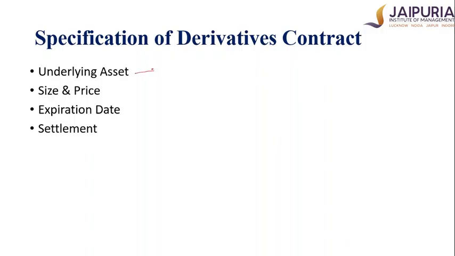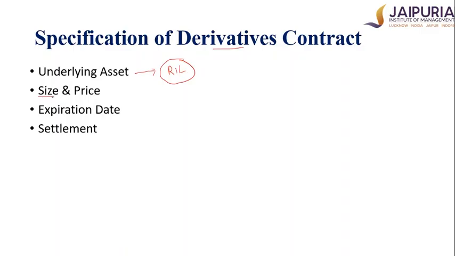In the previous example, we have taken the Reliance share as an asset. So that's an underlying asset. The word derivative means that the value of this instrument is derived from a certain asset. So a certain asset must exist, only then the derivative instrument will come. In our example, Reliance Industries Limited share is the underlying asset.